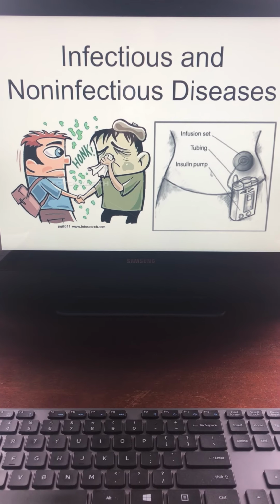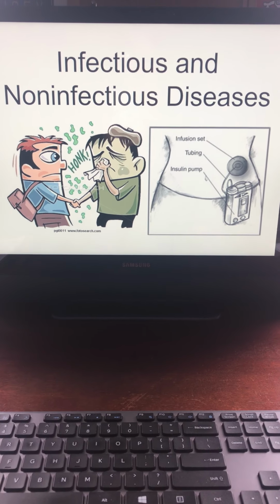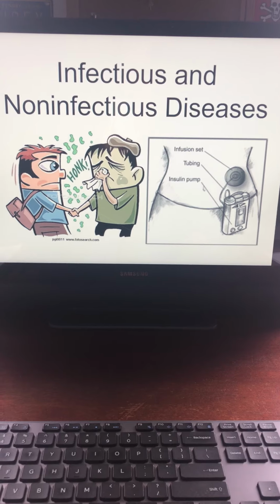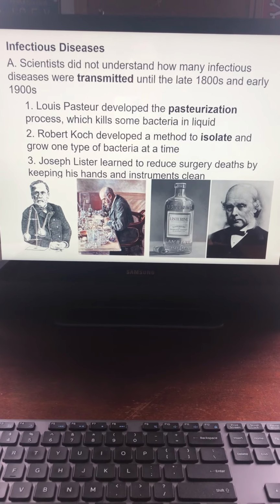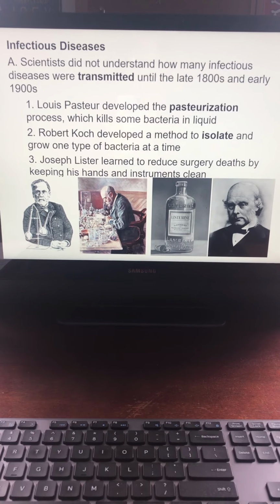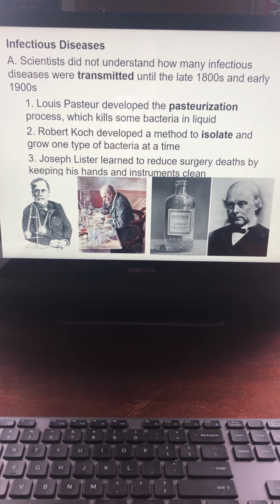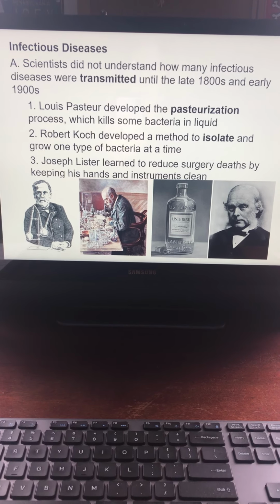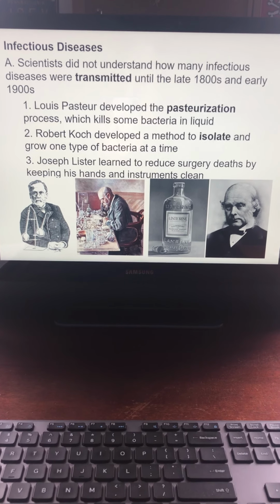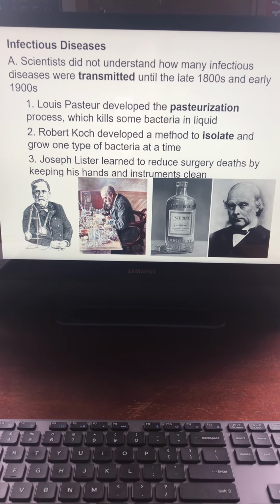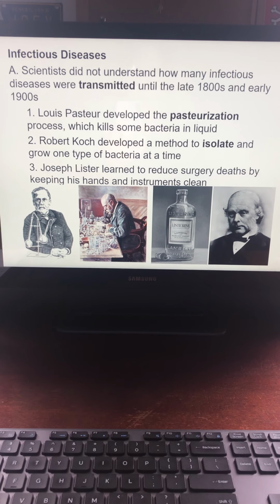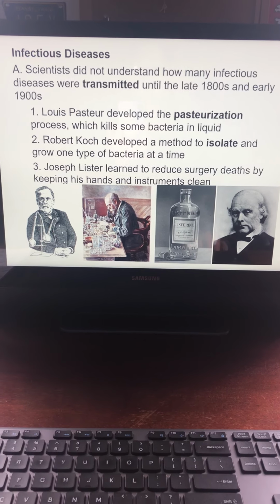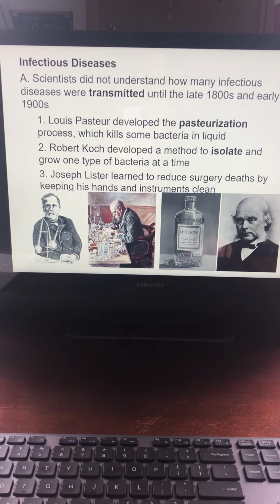Okay, we're going to finish up the Google slides on the immune system. And so we'll get into infectious and non-infectious diseases. This slide you can read on your own. If you would like to go more in depth with it, you could look some of this up. And this just talks about how scientists early on developed things that would help them learn more and discover more about infectious diseases.